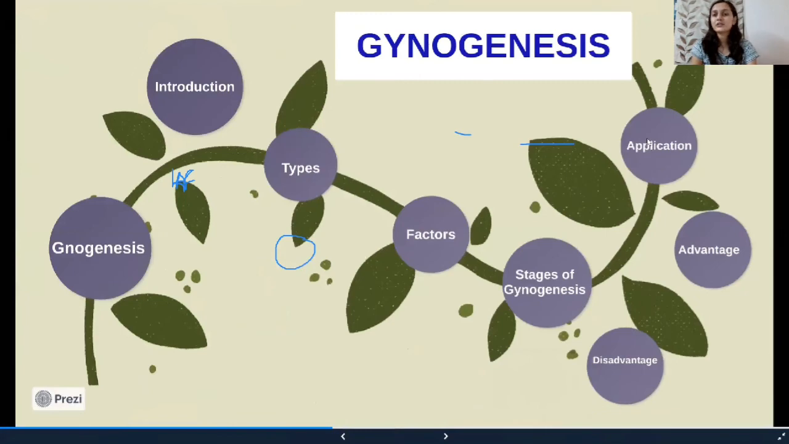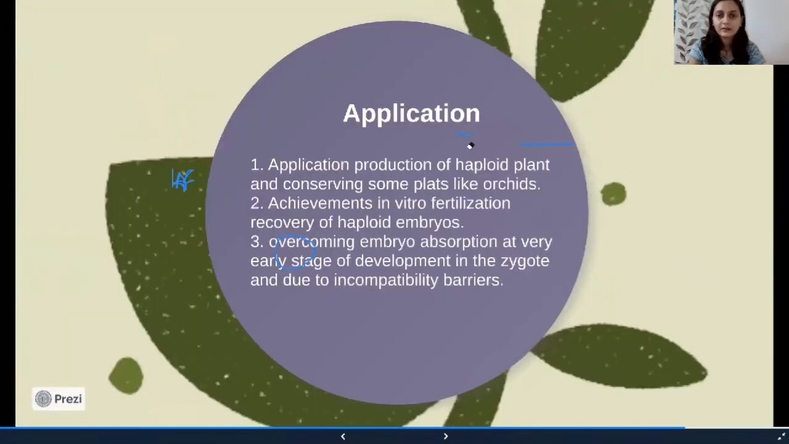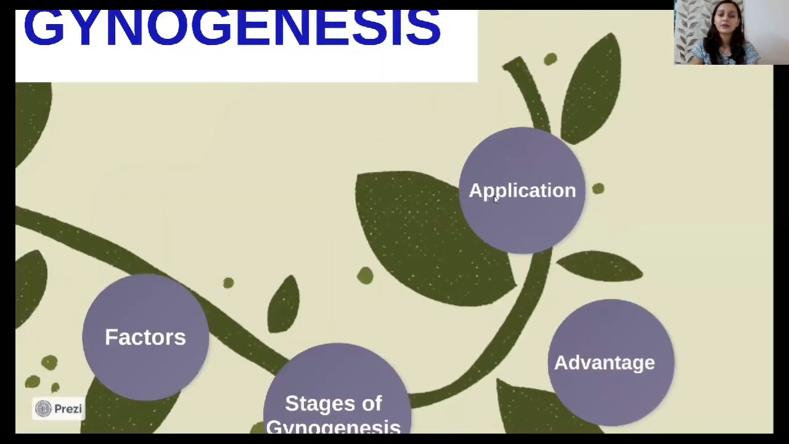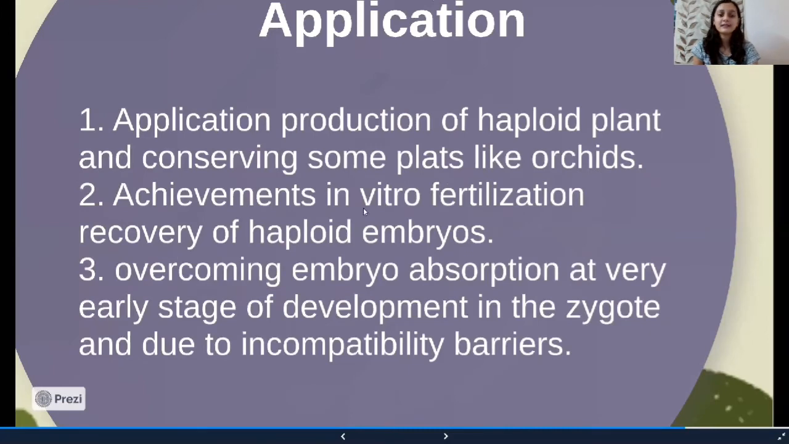Now we will look at the applications of gynogenesis. The main application of gynogenesis is in the production of haploid plants. But why are these haploid plants needed? These haploid plants are needed to achieve in vitro fertilization or for conserving certain types of plants, like rare plants, very exotic plants like orchids.